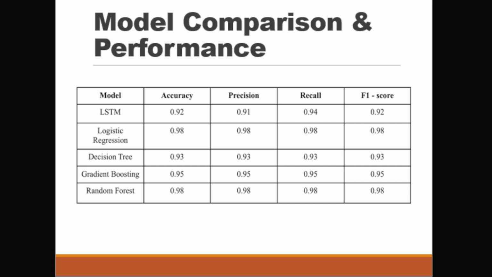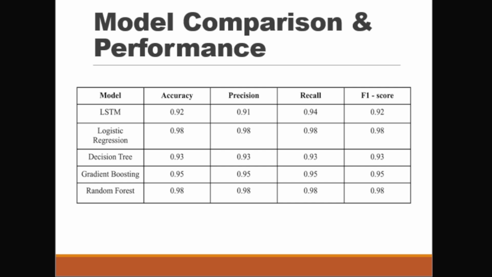After testing the five models, we have the results here. Keep in mind, when detecting fake news, contextual understanding is very important. So even if a model has slightly lower scores, it may still be better than others. For LSTM, it achieved a 92% accuracy with a strong recall of 94%, which makes it a good choice for sequential text processing. While the precision is a bit lower at 91%, its ability to capture context is very useful for